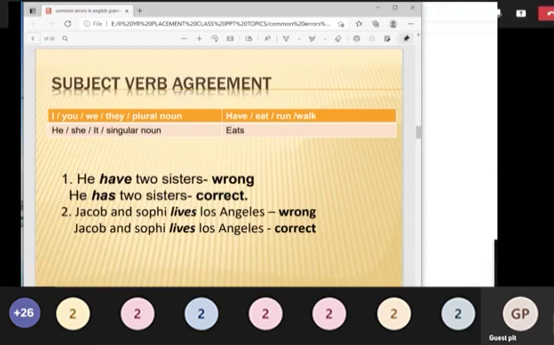Jacob and Sophie lives Los Angeles. Actually, live should come here. There is a mistake here. Why? See, if you add s with the verb, it means that it is a singular verb. If you are not adding s with the verb, it means it is a plural verb. Understand this clearly. So what is the correct answer here? Jacob and Sophie live Los Angeles. That is the correct sentence. This is just one part of subject verb agreement.